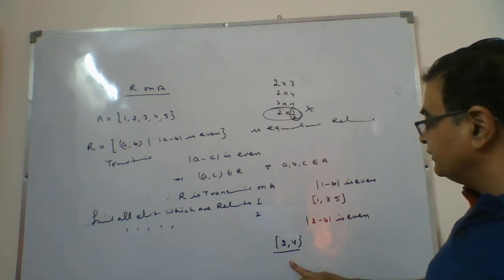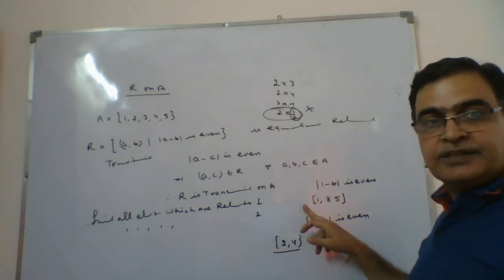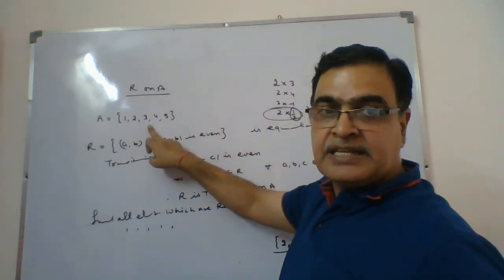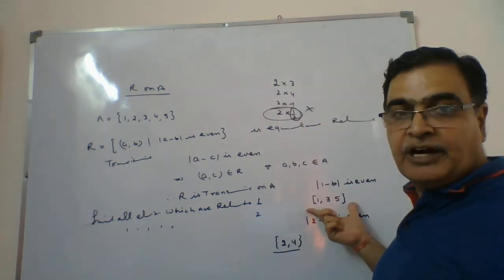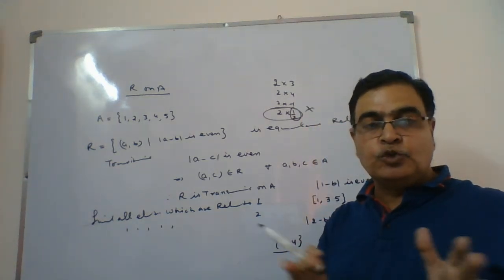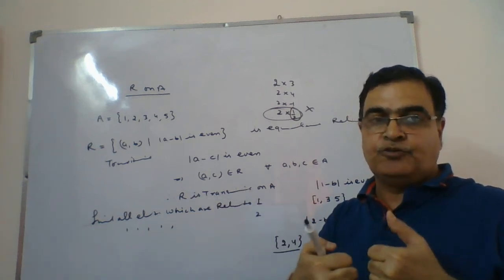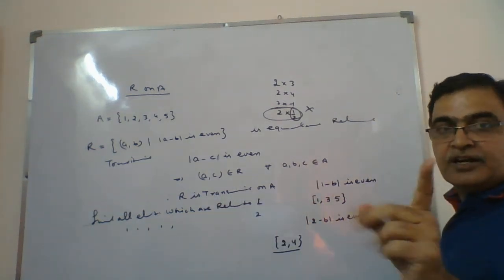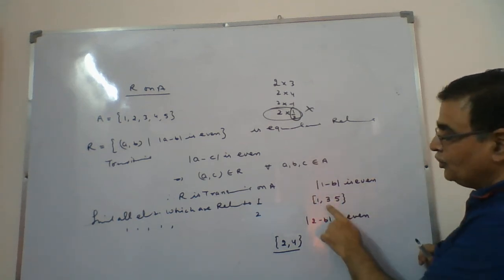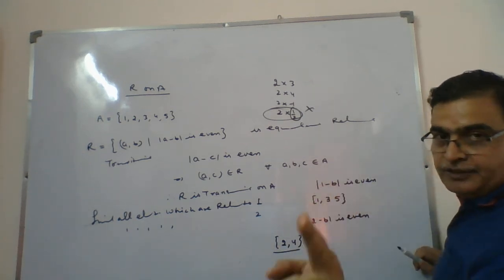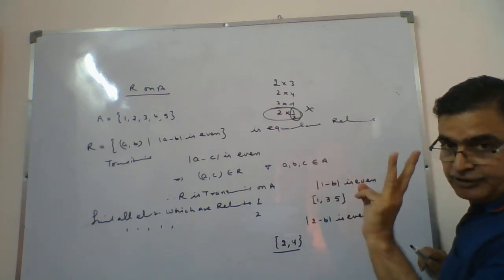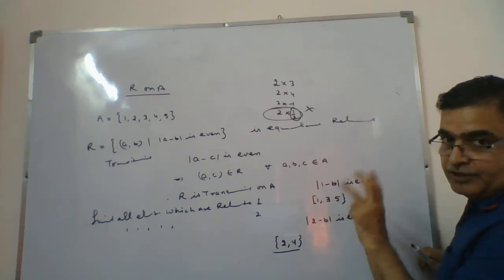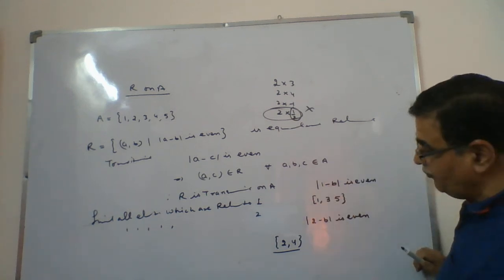So 2, 4 is one set and 1, 3, 5 is another set. So here we will say this set A is now split in two parts. The first part is 1, 3, 5. This will be the collection of those elements which relate among themselves. Just check here. Any two you take, they are related. 1, 5 difference is 4. 3, 5 difference is 2. 1, 3 difference is 2. Every time the difference comes out to be even. So 1, 3, 5 are the members which are related among themselves.